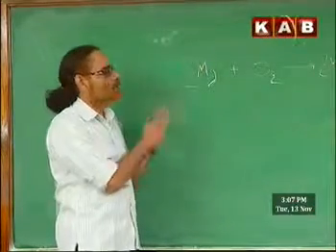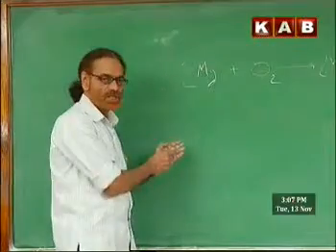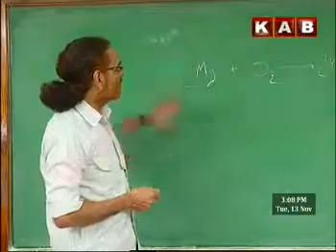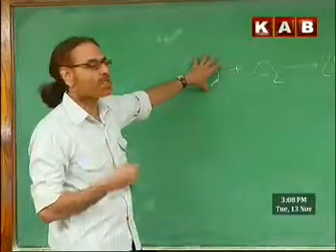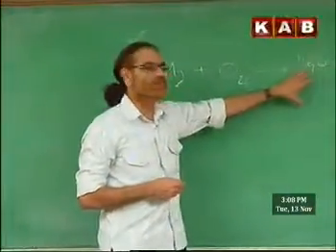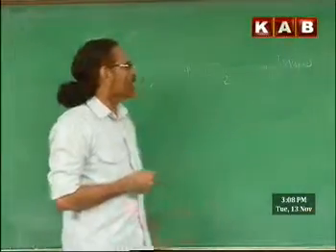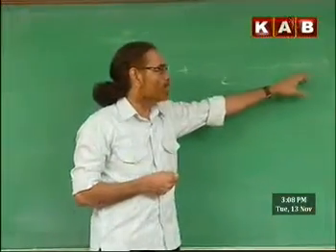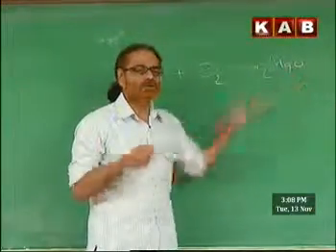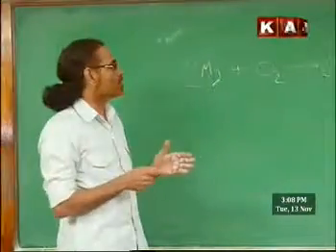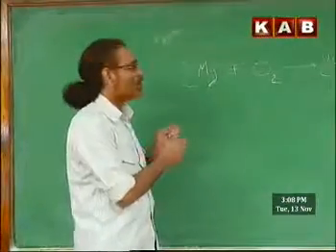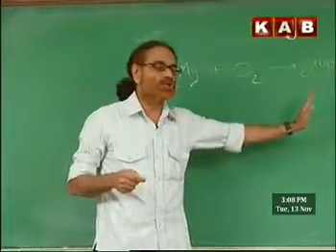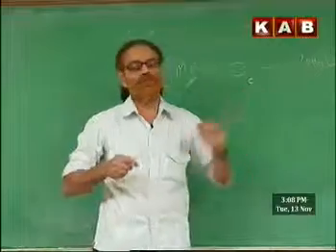For example, in a simple reaction like this, magnesium and oxygen, two elements are involved. On the left hand side you see 2 Mg, 2 magnesium atoms. Here also 2 Mg, 2 magnesium atoms. And here 2 O, 2 oxygens, and here also 2 oxygen atoms. So oxygen atoms are equal on both sides, and magnesium atoms are also equal on both sides. Seeing that everything is equal on both sides is called balancing of a chemical equation.